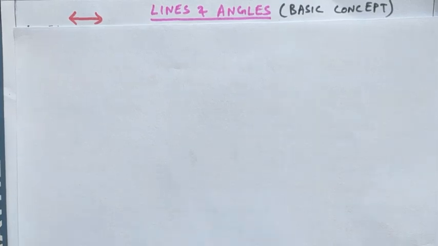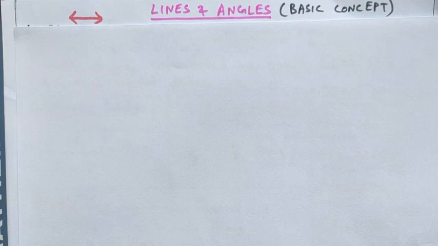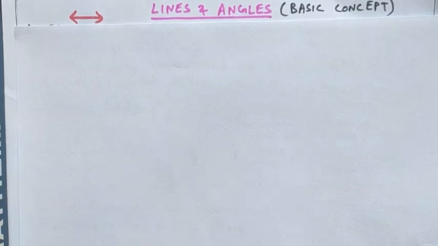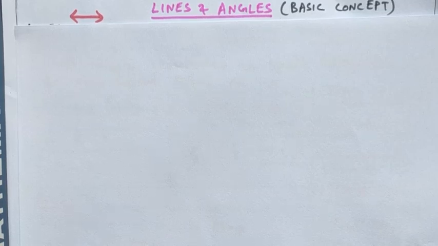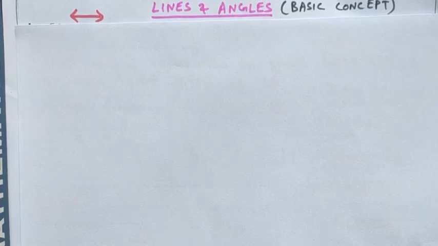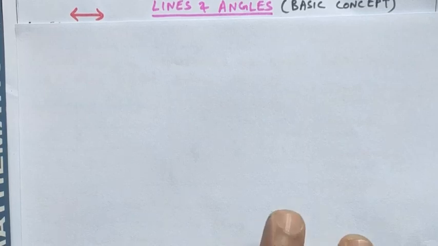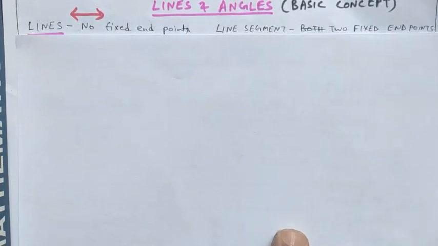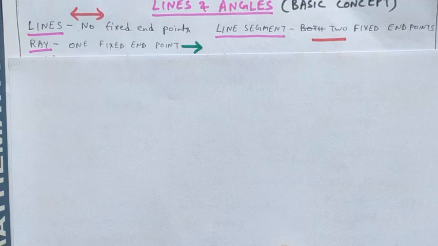This is basically the revision of all which you have studied so far about lines and angles, but still we will have a quick revision of these small things, so that if you have any doubt or any confusion, it must be clear before we proceed with the chapter. First of all, we will be discussing lines, line segment and ray.